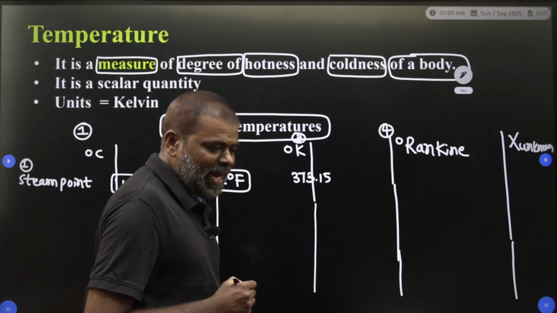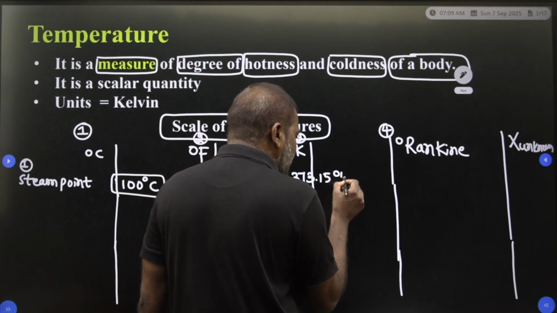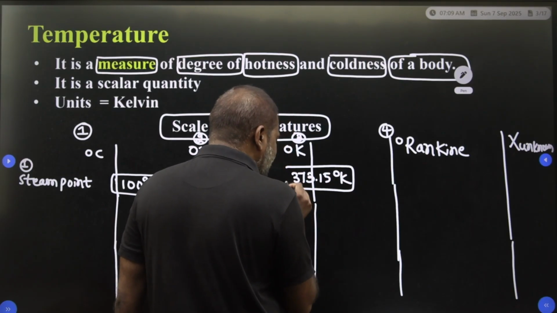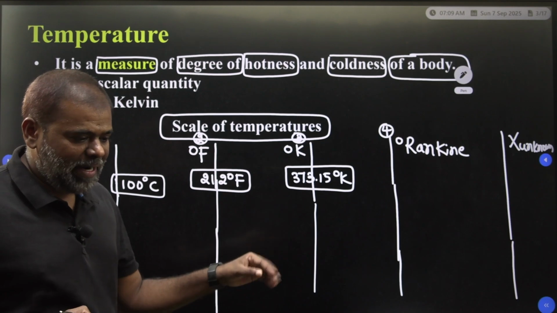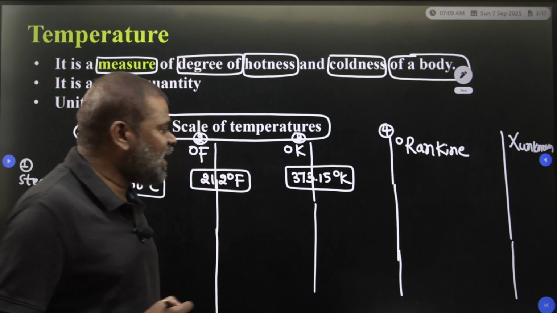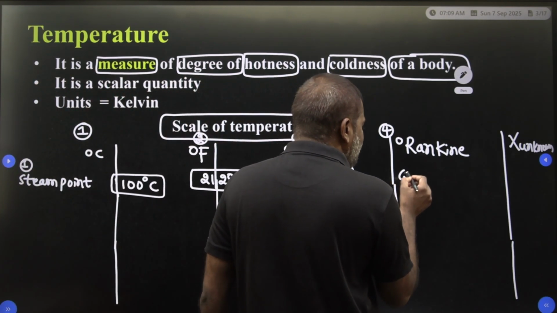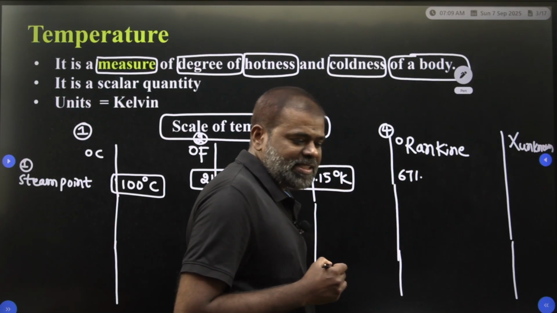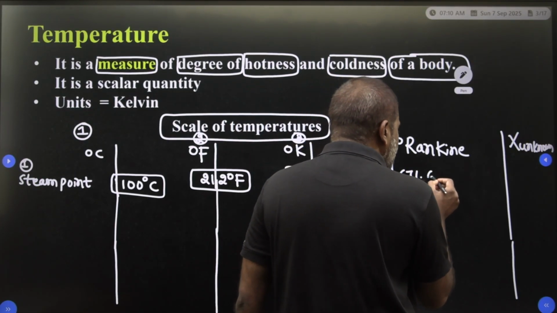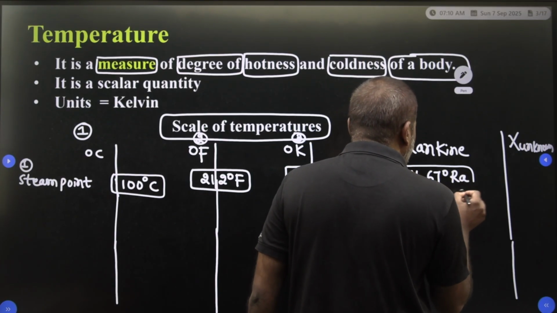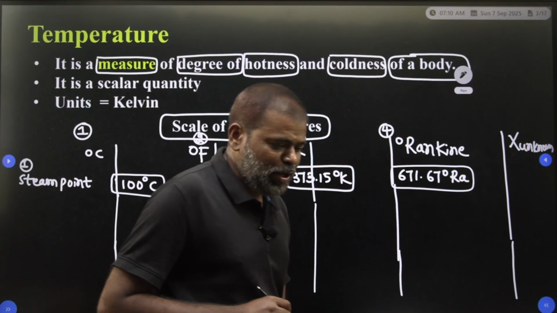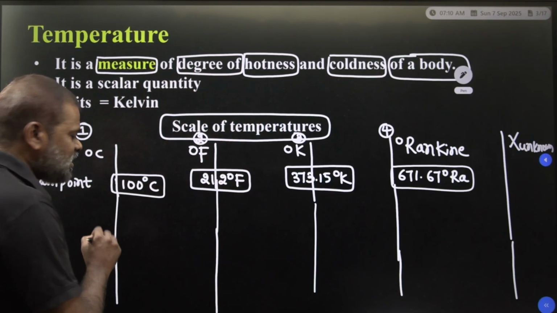373.15 degree Kelvin, in terms of Kelvin, that is the steam point. Suppose you have to take Rankine: 671.67 degree Rankine. So this is the steam point in terms of the Rankine. Clear? So this is the steam point.